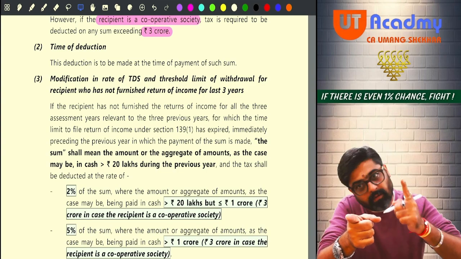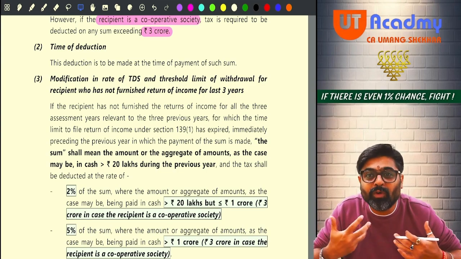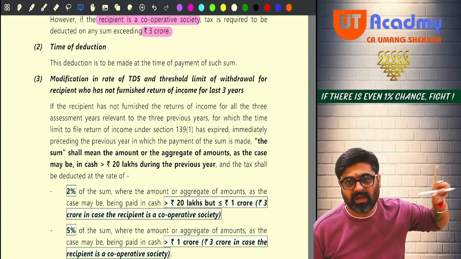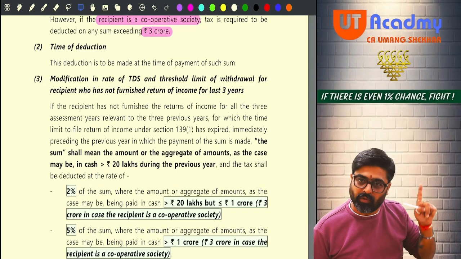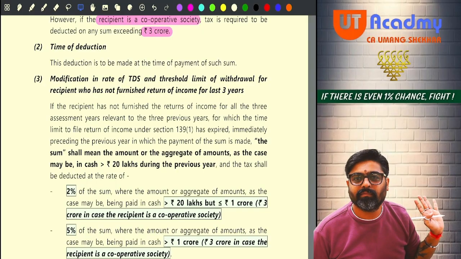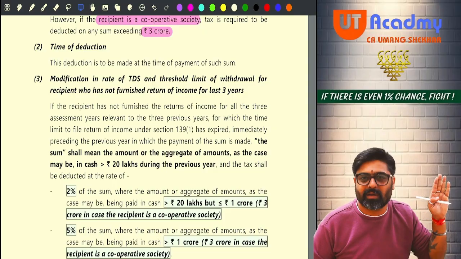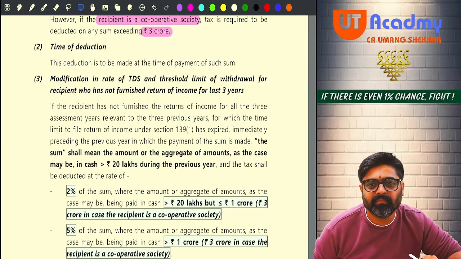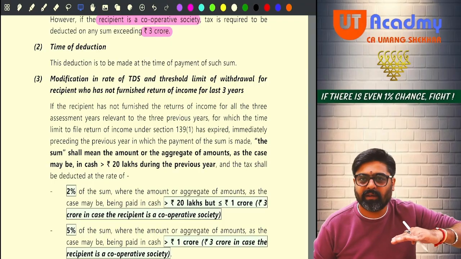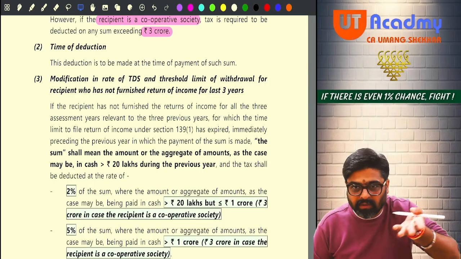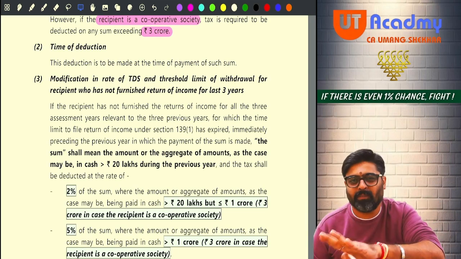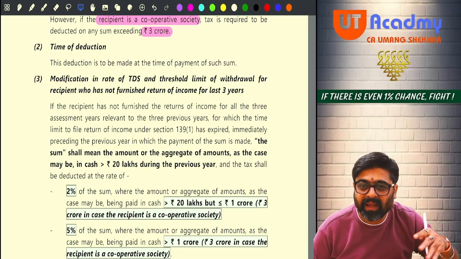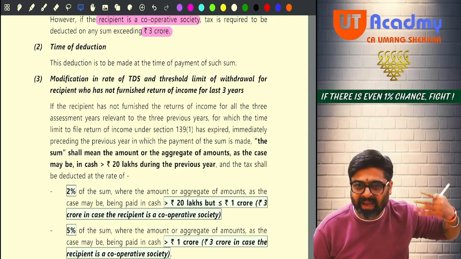See, more than 1 CR, TDS. So now you will be worried. And you will convince that guy, please, I will not pay more than 1 CR. If you want to take from me, take by cheque. Now you will insist, because if you do not insist, the TDS you will have to bear. Getting my point? So to demotivate different types of assessees, the message is: please don't withdraw cash, and please don't pay cash to someone. Pay the amount in bank through banking modes.